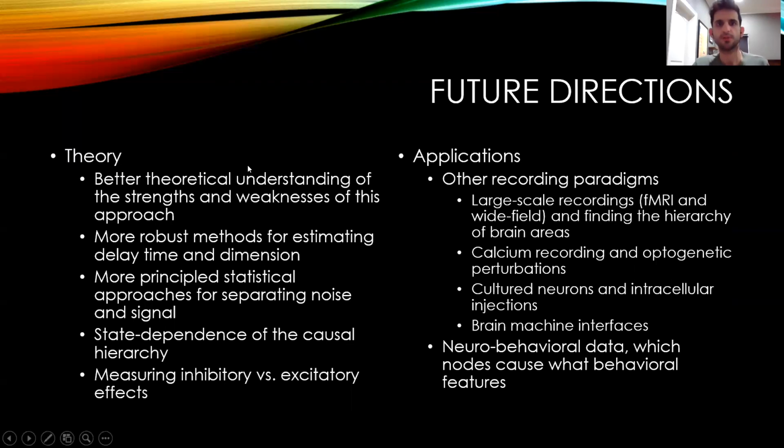As future directions in terms of applications, it is interesting to apply this method on other data sets, such as calcium recordings, fMRI, or wide field imaging. And theoretically, it is interesting to investigate this relationship between the resting state and the FCF, and the perturbed state and this interventional connectivity, to gain insight into why these two metrics are correlated.